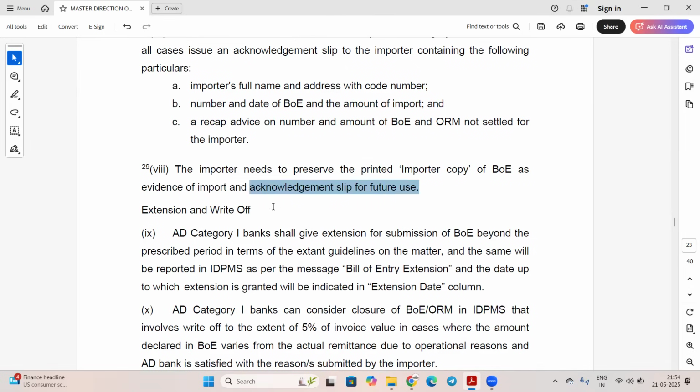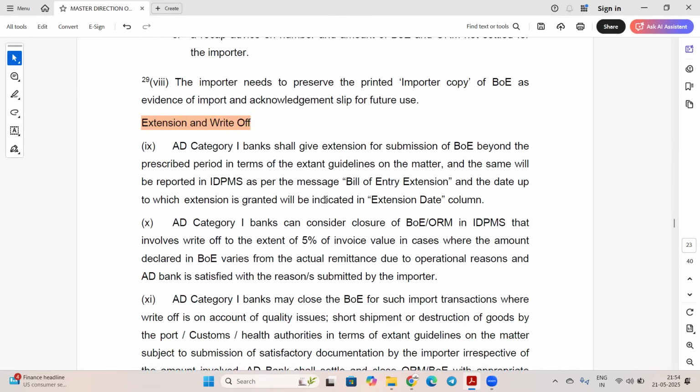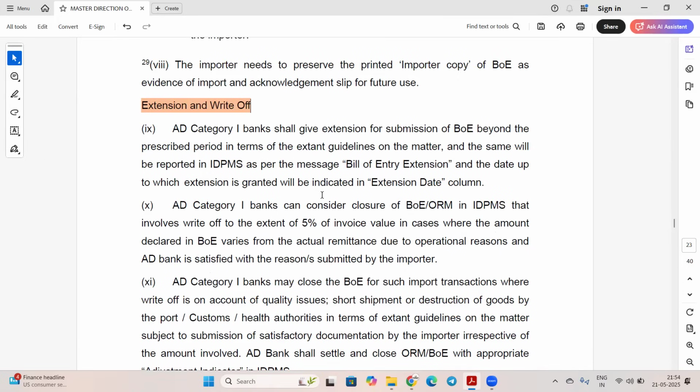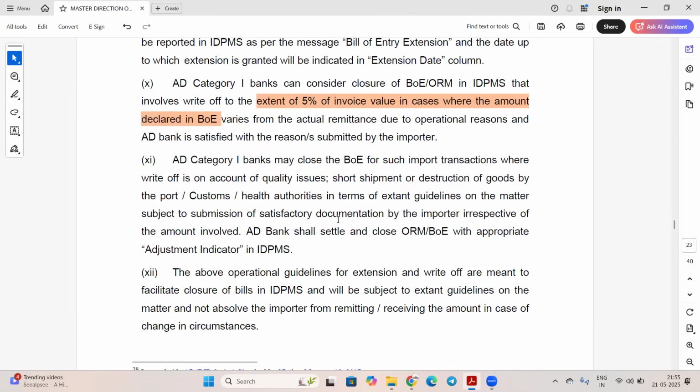Extension and write-off, this is very important. What are the write-off guidelines? The bank can consider closure of BOE ORM in IDPMS that involves write-off to the extent of 5% of invoice value, where the amount is declared in the BOE. Okay. So 5% of invoice value can be written off.